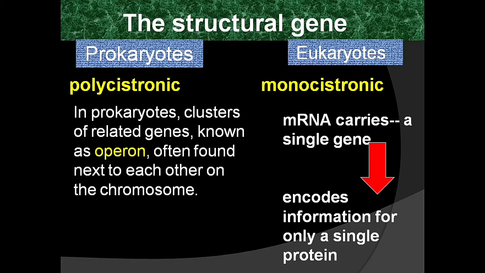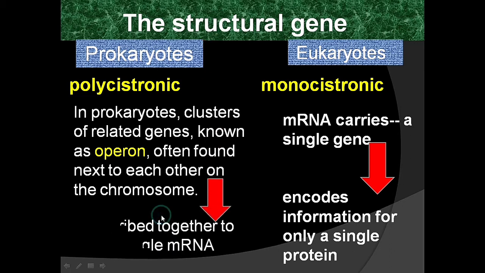In prokaryotes, clusters of related genes known as operons are often found next to each other on the chromosome. These clusters of genes together transcribe a single mRNA.